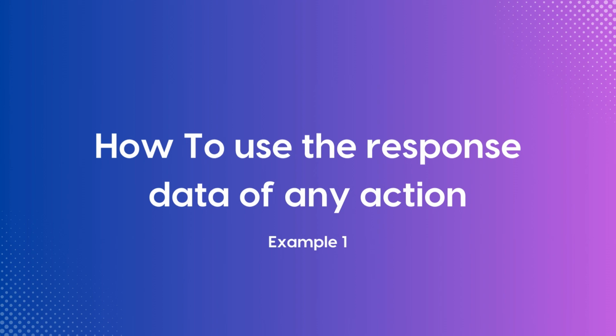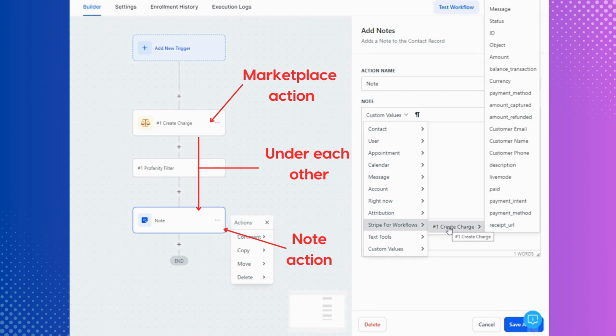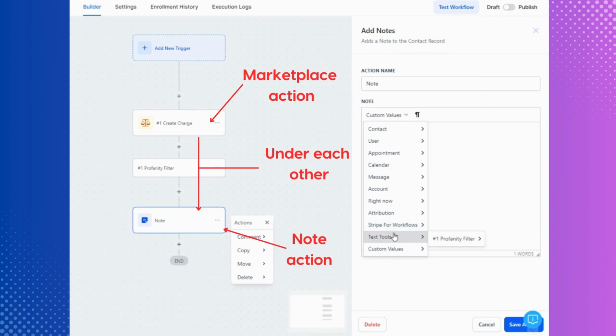Let's learn how to use the response data from an action. This could also be referred to as the result of an action. Start with adding an action under the Marketplace action you just created. In this example, we are using a note action.